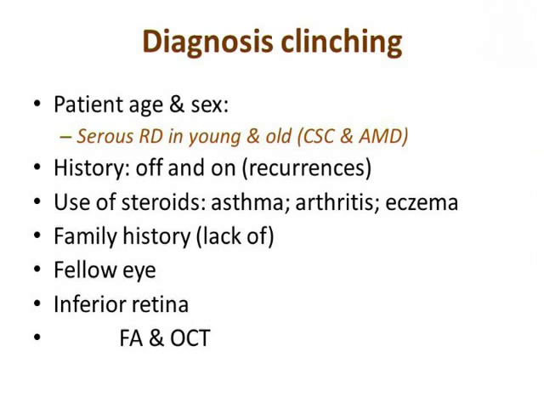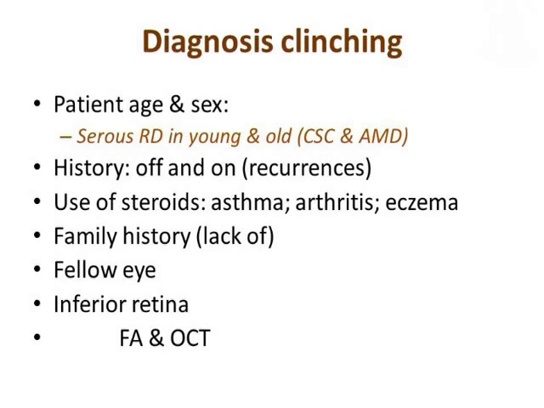So how do we sum up the diagnostic dilemma of CSCR? Look at the patient age and sex. If it is a young male, it is likely to be a CSCR. If it is an old male or female patient, it is likely to be an exudative AMD. If there is a history of off and on recurrences, then it is likely to be CSCR. Always proactively ask any patient with serous detachment a history of steroids.